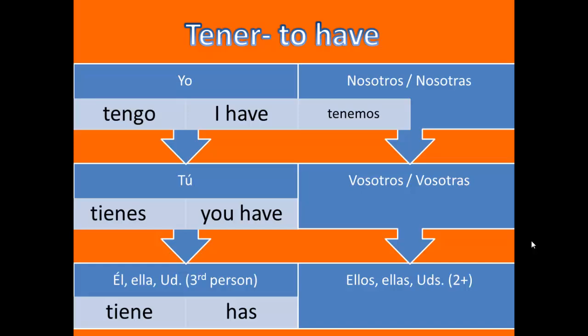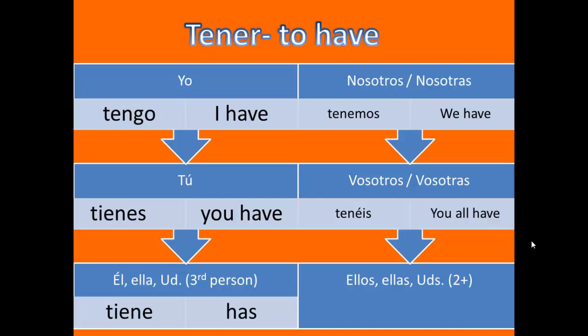So the nosotros form of tener is tenemos. Repite, tenemos. Muy bien, it means we have. To say that you guys have, or y'all have, you would say tenéis. Repite, tenéis. Muy bien, and it means y'all have. And then to say that they have, you would say tienen. Ellos tienen, ellas tienen, ustedes tienen. Or 2 or more people or things, like los chicos tienen, las chicas tienen, los estudiantes tienen. That means the plural form, they have.